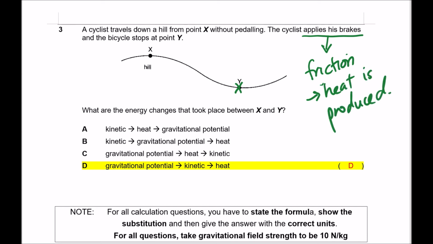So from X to Y, it is going downwards, and in all downward motion, the energy conversion is from gravitational potential to kinetic. And then at point Y, when you apply the brakes, you have to overcome friction and then heat will be generated. So D is the answer for question 3.